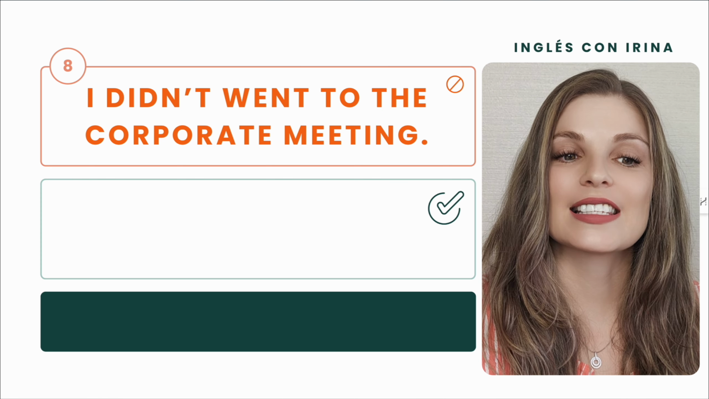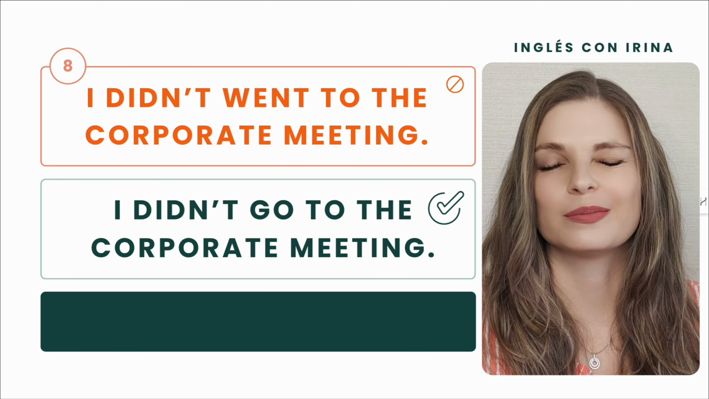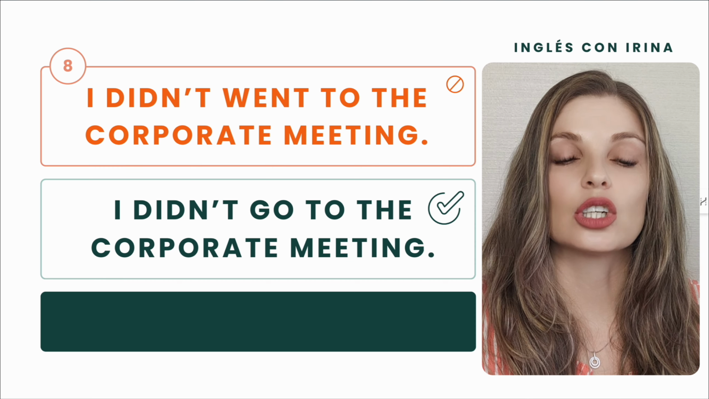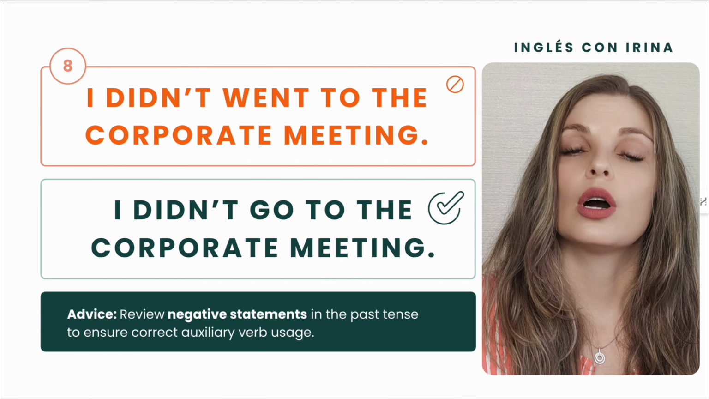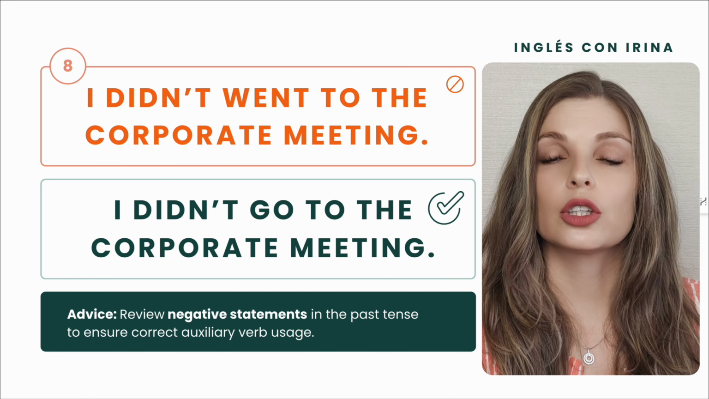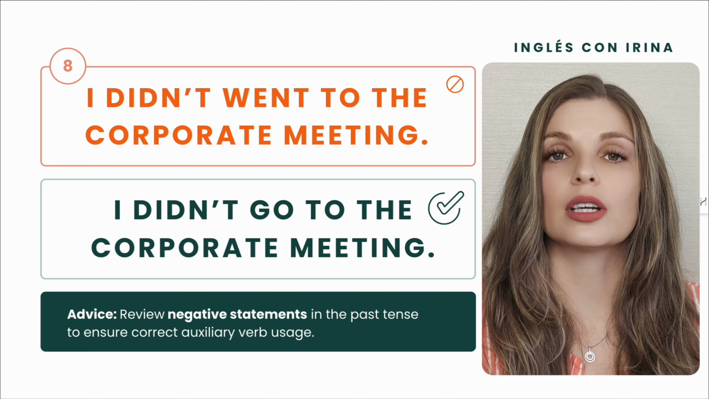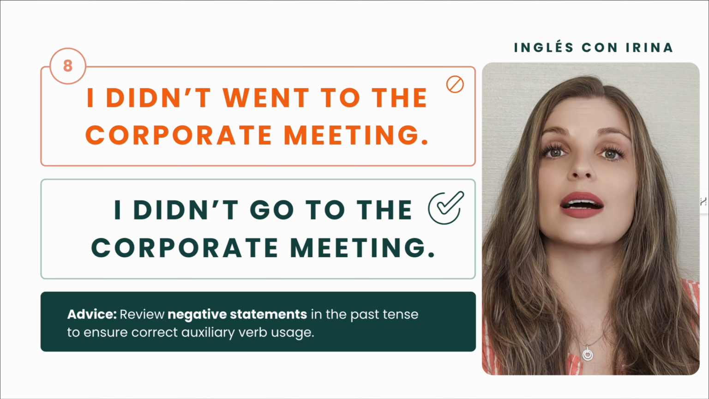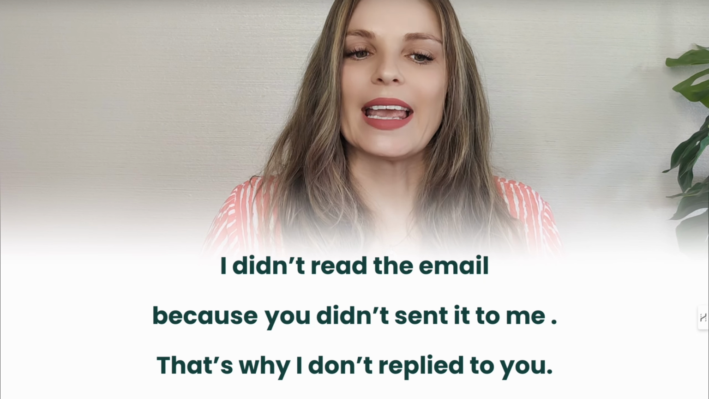And my version is, I didn't go to the corporate meeting in Mexico. Right? I didn't go. Again, if this is a question for you, or if you are not familiar with this grammar topic, now you know that you can review past simple tense in English and especially negative sentences in the past simple tense. 3 sentences for you to find a mistake.